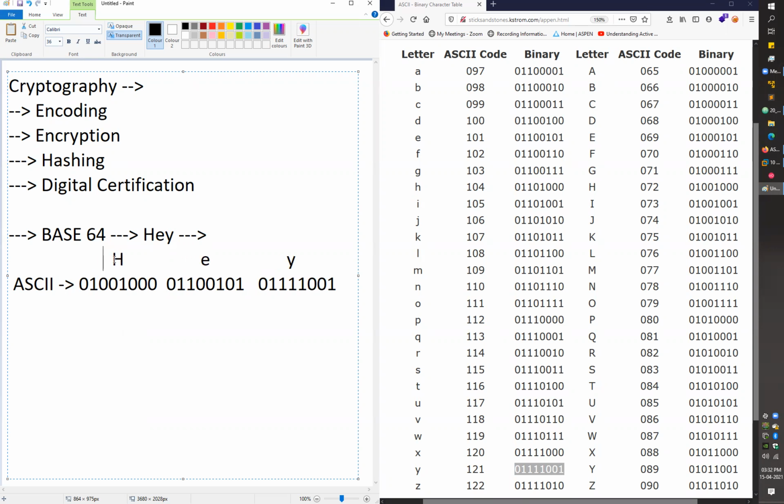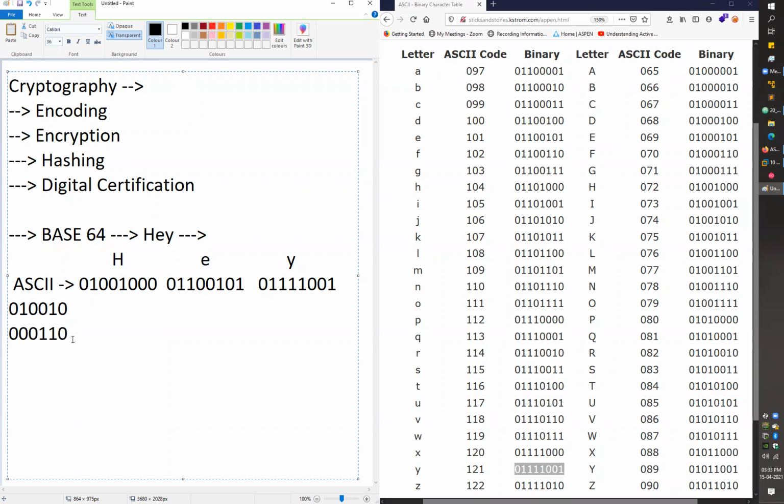After converting that message into binary, my system will pair those binary values into groups of six. My system will create a group of six binary values. So this one is the first group. I'm just copying it here and placing it here. After these six values, I'll create one more group of six binary values. This is my second group, from 000110. Again, I will copy it and place it here.